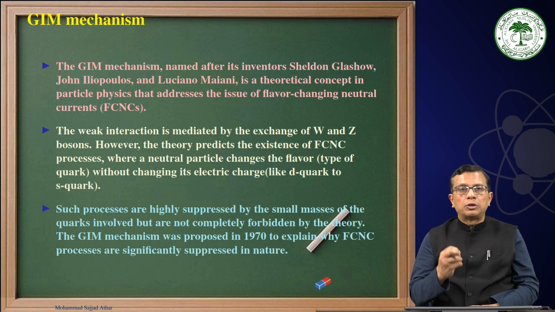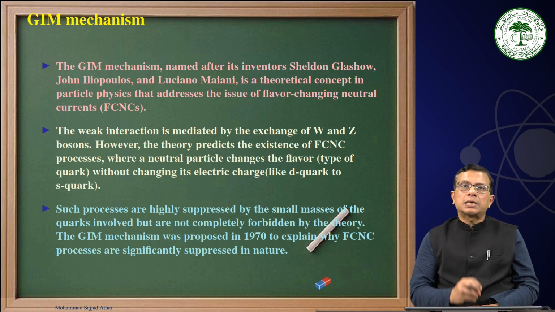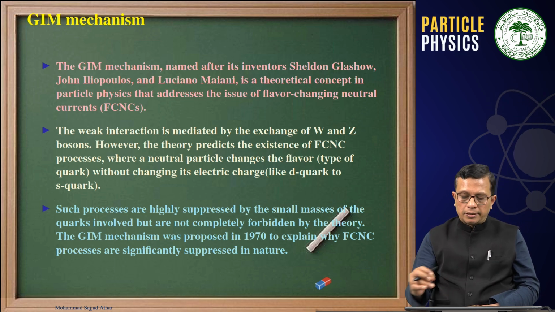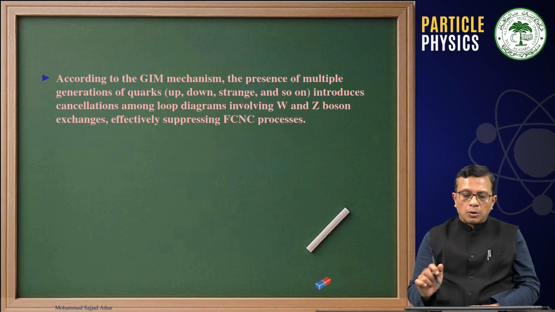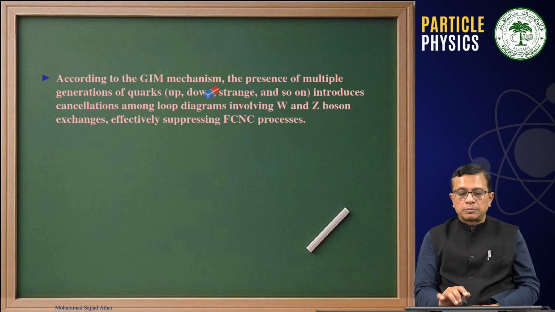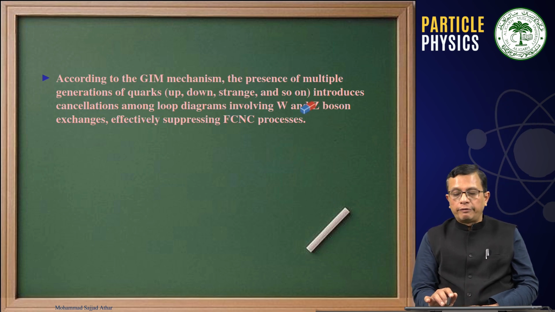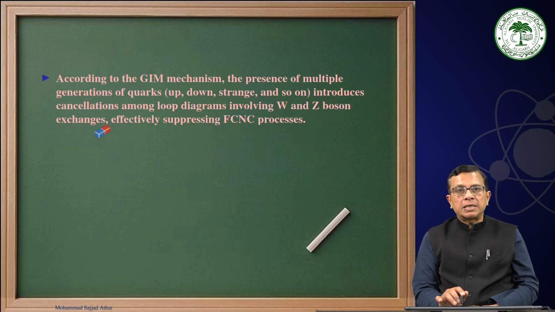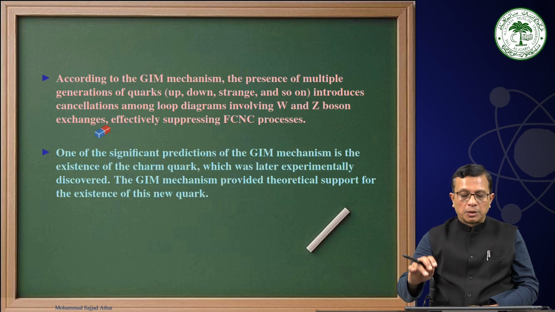we are unable to observe such processes, and this is explained through the GIM mechanism, which was given in 1970. According to the GIM mechanism, the presence of multiple generations of quarks, up, down, strange, and so on, introduces cancellations among loop diagrams involving W and Z boson exchanges, effectively suppressing flavor changing neutral processes.